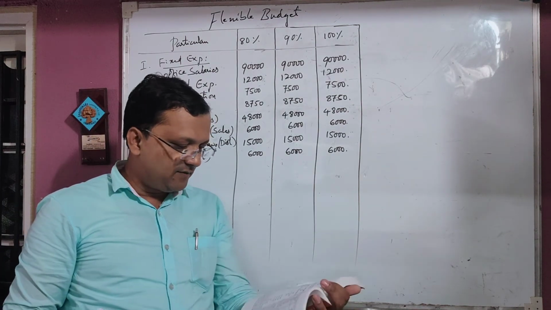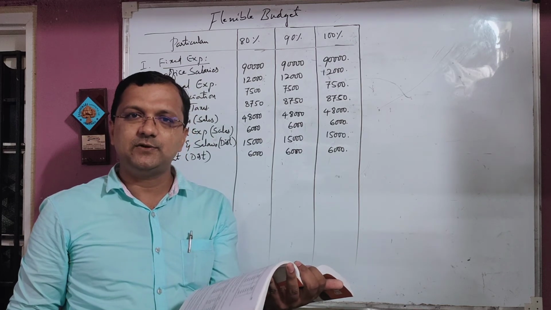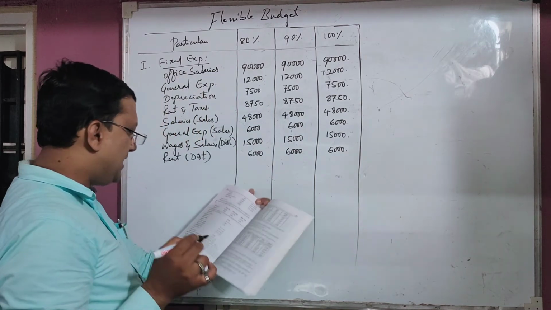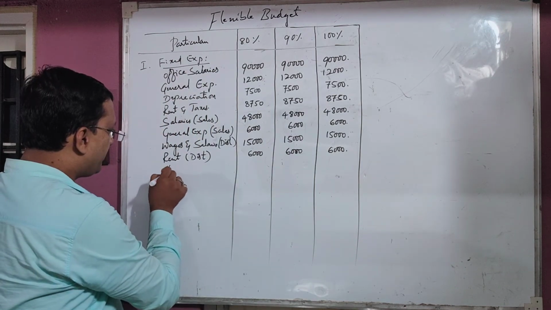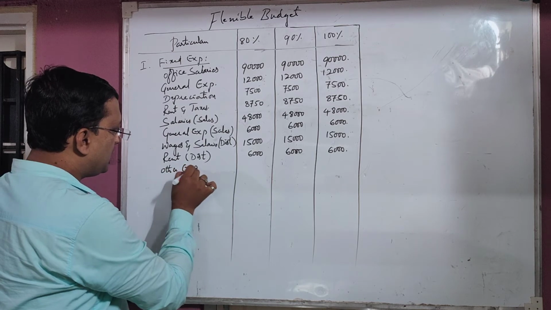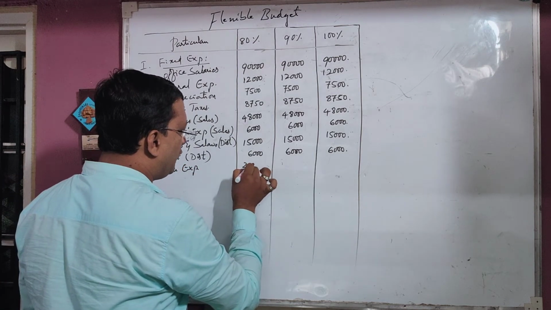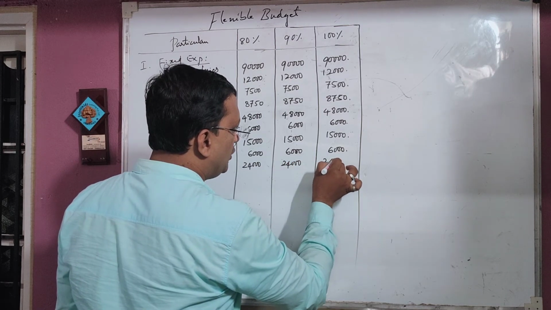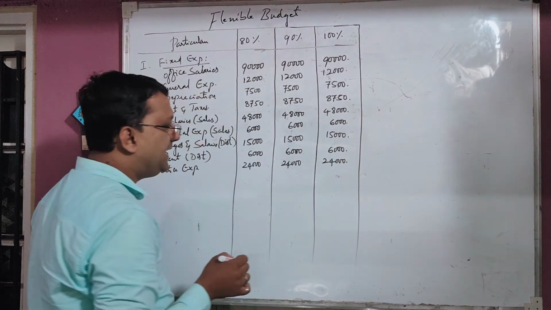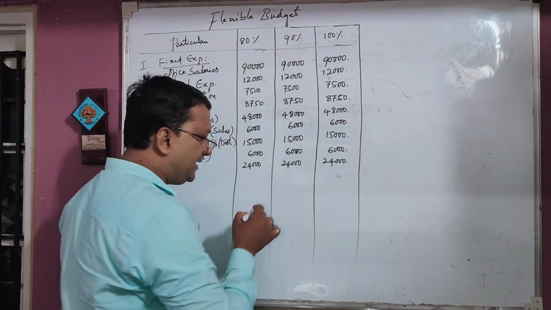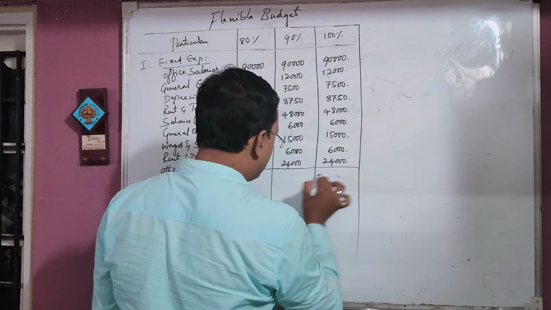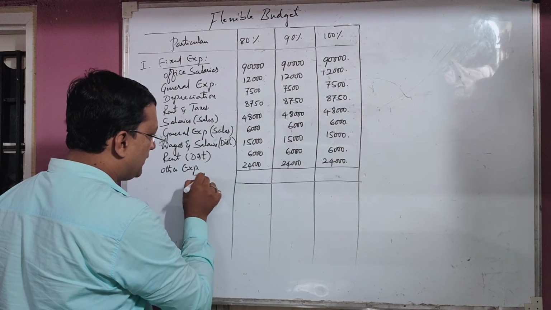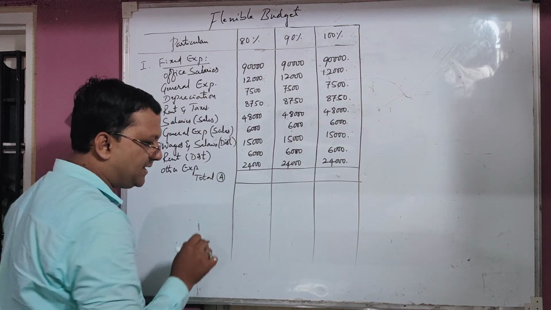Other expenditure, 4 percentage they have been given. 1 percentage is 6,000, then 4 percentage of 6 lakh rupees is 24,000. Other expenses 24,000, here also 24,000, last also 24,000. Next, make the total of all the columns, the same total you will get. This is total A.